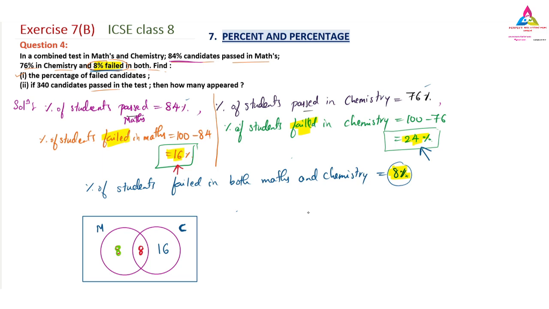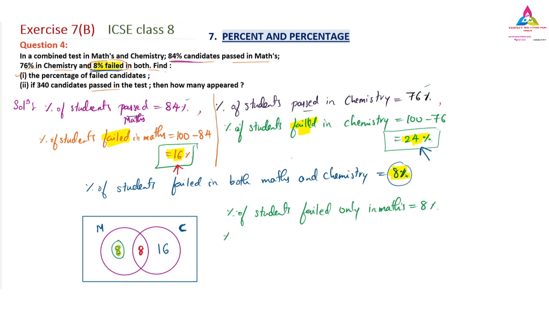Now we will write it down. Percentage of students failed only in maths. I am talking only about maths, which means I am not including chemistry or both. So how much will it be? Only 8. 8% of students have failed in maths only.